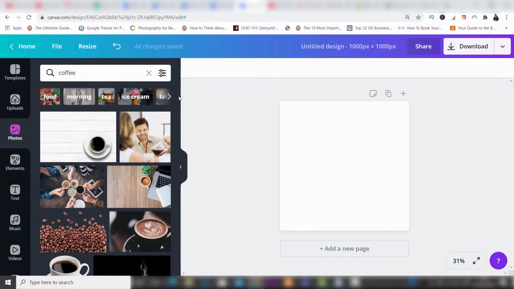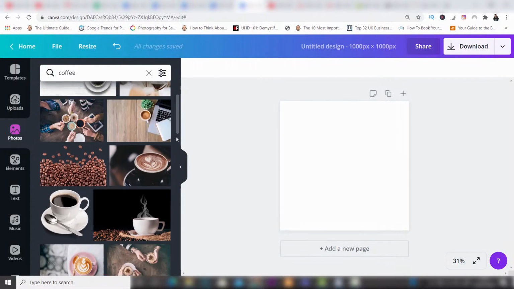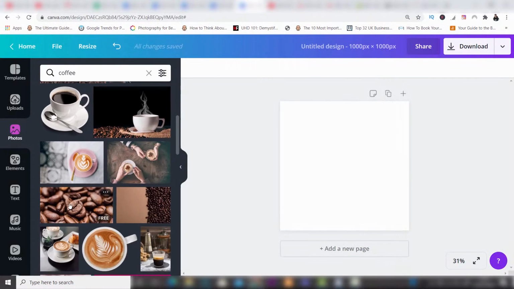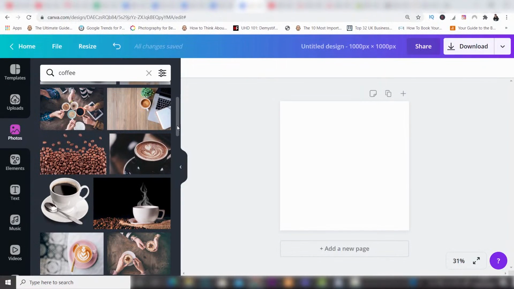Now, the paid plan is called the Pro account, and you can see that some of these are paid. This is paid. This is a Pro one. This is free. This is Pro. And you can carry on going through the list to see what's Pro and what's free. You do get lots of free photo options as well as Pro ones. But if you want access to all the videos and all the photos, then the Pro account is probably going to be better for you.